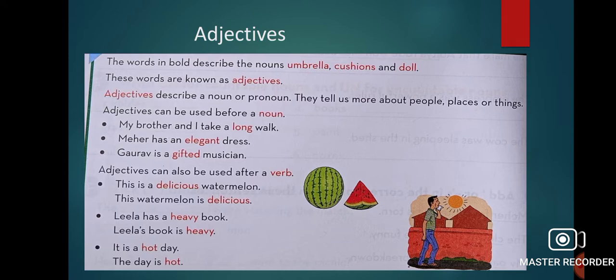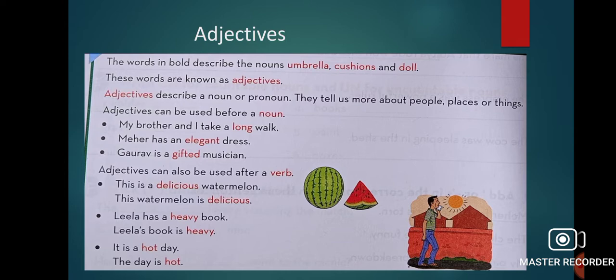So adjectives describe a noun or pronoun. They tell us more about people, places or things. Now adjectives can be used before a noun. Like my brother and I take a long walk. Now what are my brother and I doing? They are taking a walk, but what type of walk? Long walk. So long is adjective.